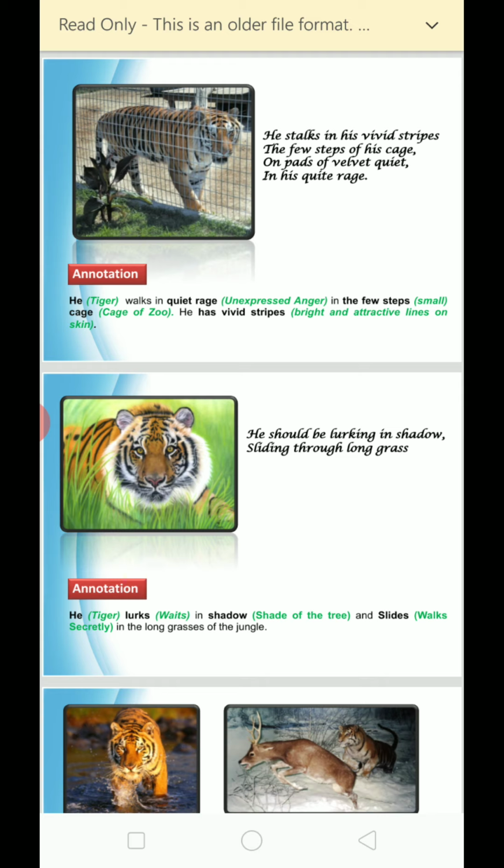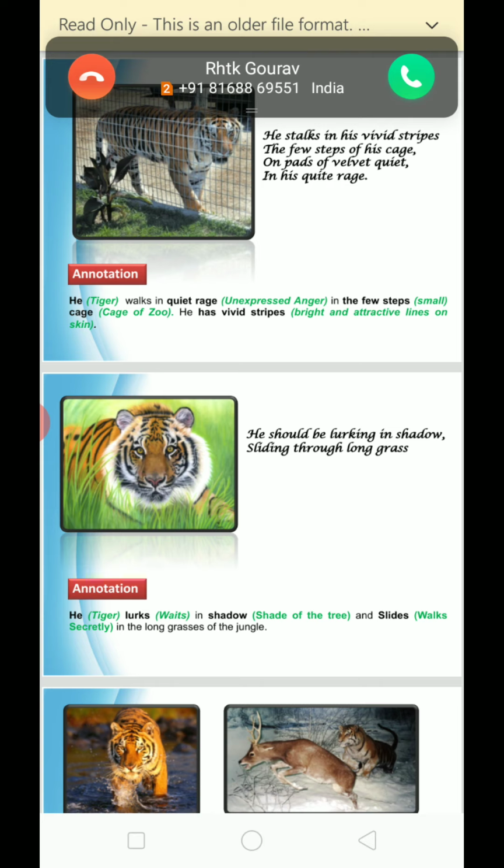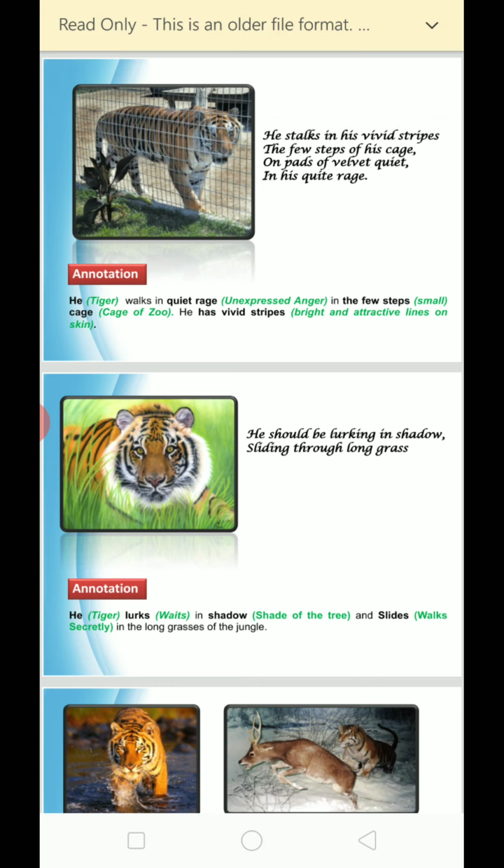He stalks in his vivid stripes the few steps of his cage on pads of velvet quiet in his quiet rage. Actually, as I have discussed with you, this poem presents a contrast. The poet Leslie Norris wants to give us a beautiful message that we should take care of all the animals. We should not keep them in the zoo, in the cage. So the first extract tells you that the tiger is in the zoo.